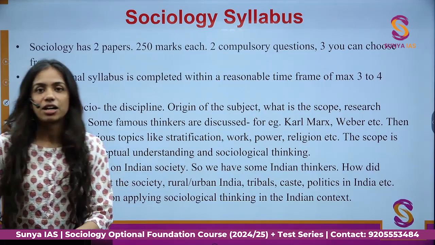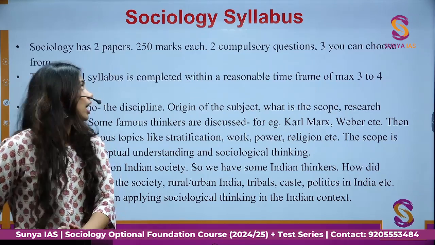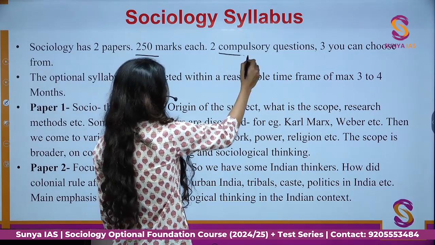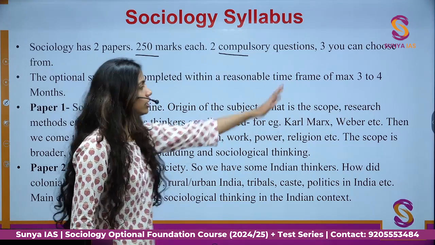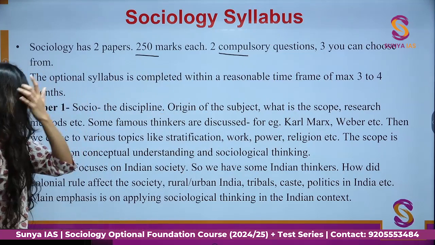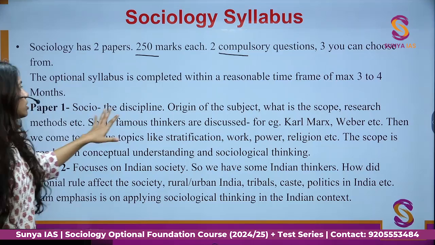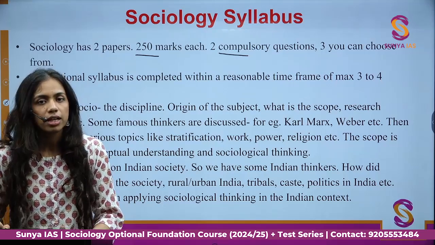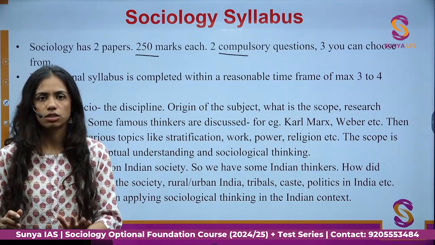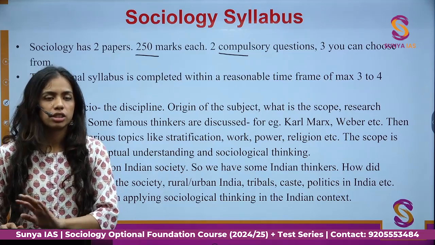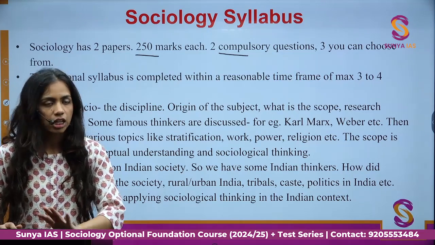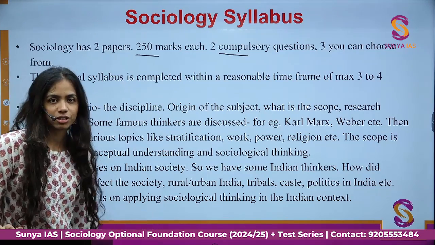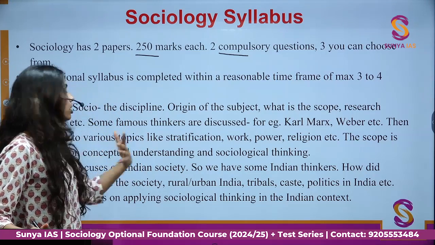Moving on, now let's start with the CSE part of it. Sociology syllabus, of course, has 2 papers, 250 marks each. You have to attempt 2 compulsory questions, question 1 and question 5, and 3 you can choose. So that's the pattern. The optional syllabus is to be completed within a reasonable time frame. You can take around, I think, 3 to 4 months because sociology is not a huge optional. The syllabus is quite limited. So if you take out 3-4 months of specific optional study, you can finish this optional very easily. Of course, you can read the syllabus from the official website. I'm just introducing it to you.